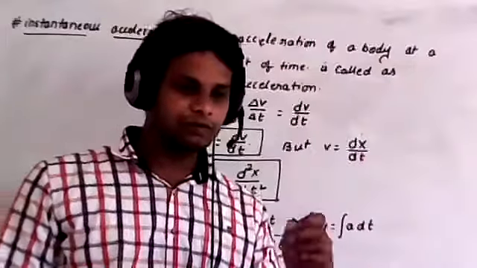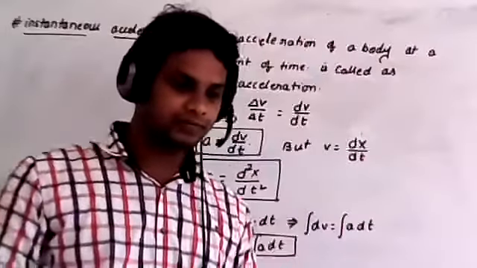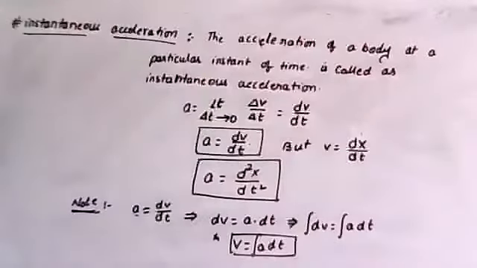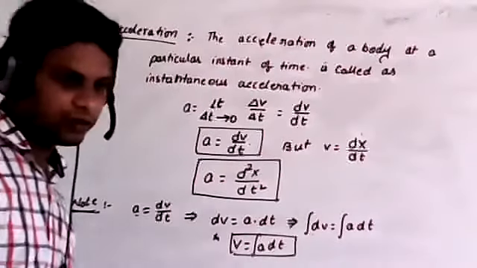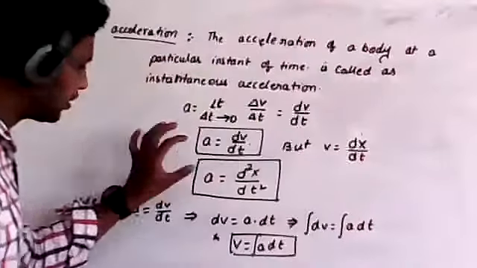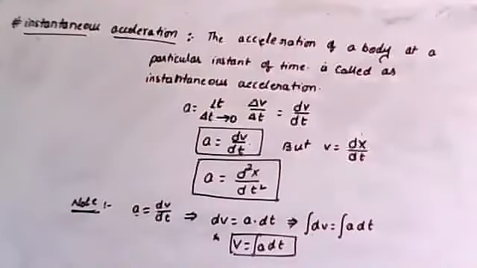When I give you some examples, you can understand it easily. I'll discuss a few examples, then you can understand how to use this relation. Now shall I move to the next concept?